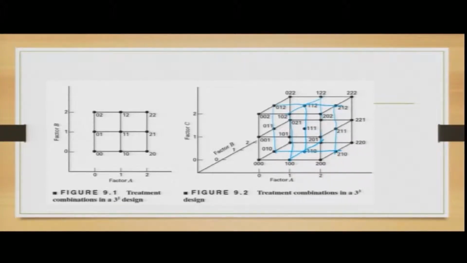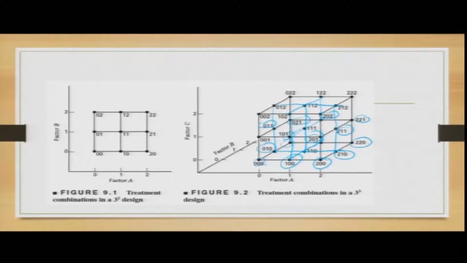Then similarly in the next level you will have the next slice, with 0 1 1, then 0 2 1, then 2 2 1, 2 1 1, 2 0 1, and you will have a point here which will be denoted by 1 0 1. Similarly, on the last level you have 0 0 0, 0 1 0, and 2 0 0, 2 2 0, 2 1 0, 1 0 0.